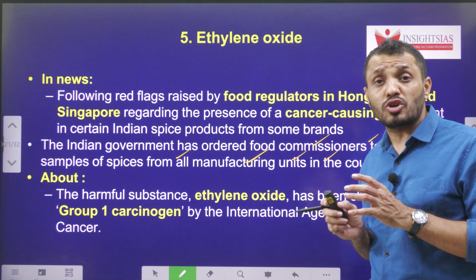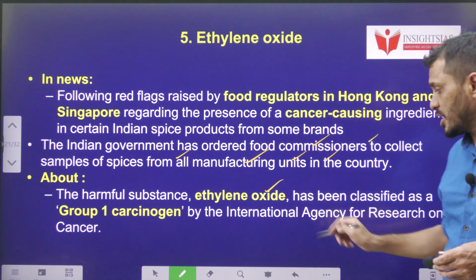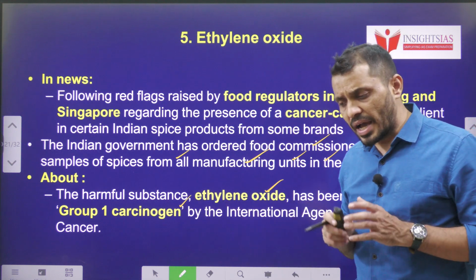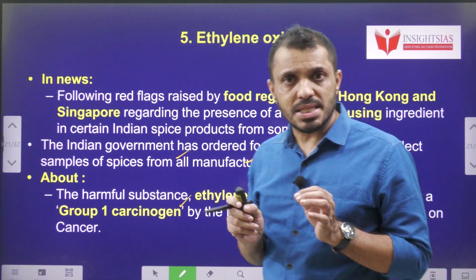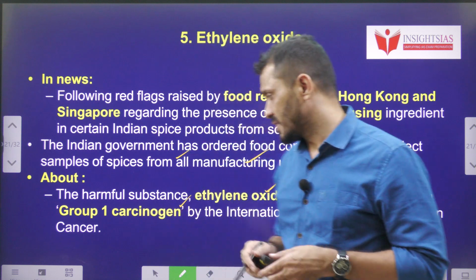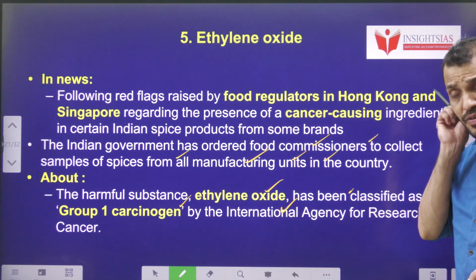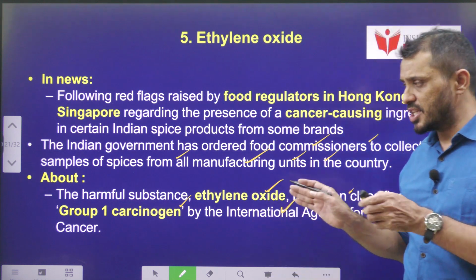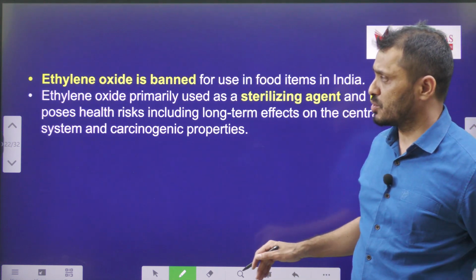So the compound they are talking about is ethylene oxide. It is classified as a group 1 carcinogen, and any substance which causes cancer is known as a carcinogen. This is classified by the International Agency for Research on Cancer. This particular organization classified that as a carcinogen.